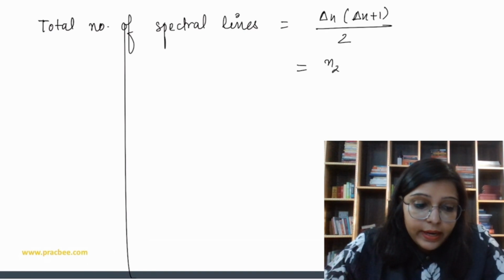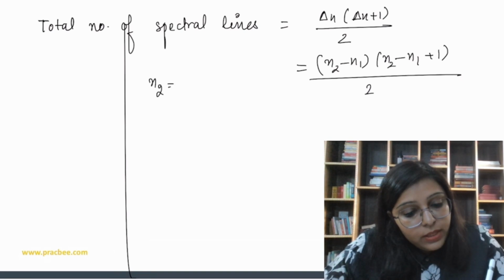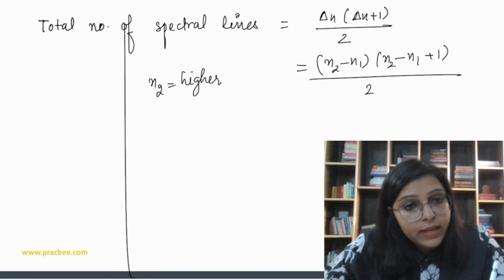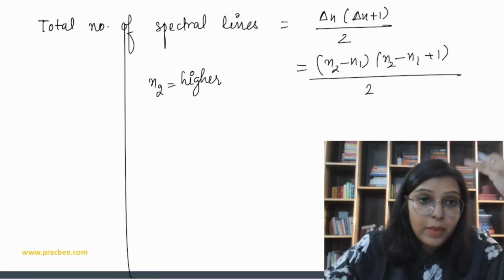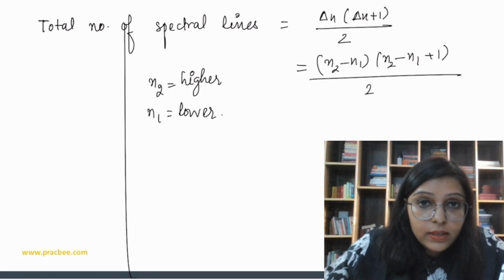So here that is n2 minus n1, and n2 minus n1 plus 1 divided by 2. Now n2 is going to be the higher state, because emission lines are observed when the electron falls from the higher state to the lower state, and n1 is going to be the lower state, right?